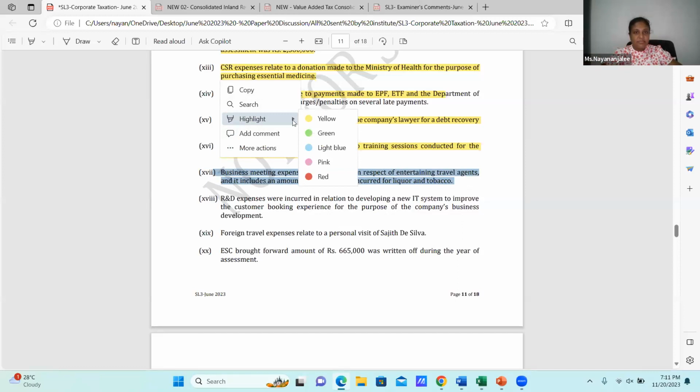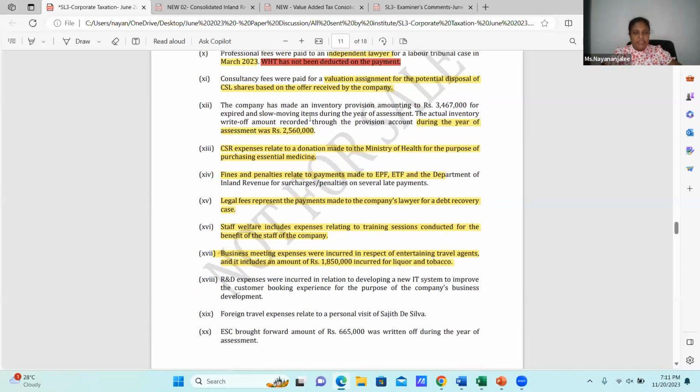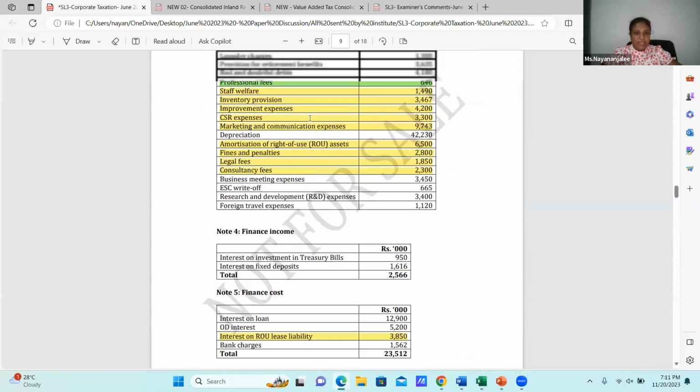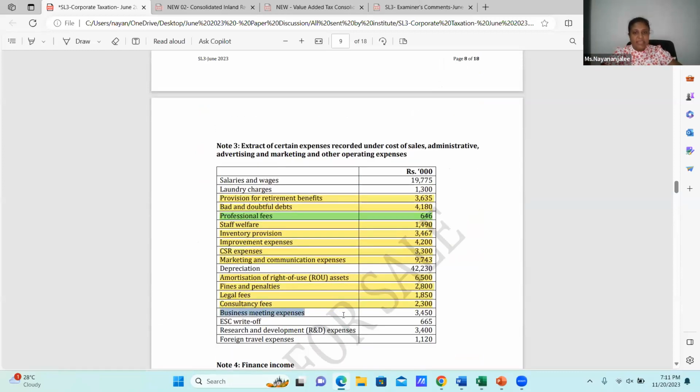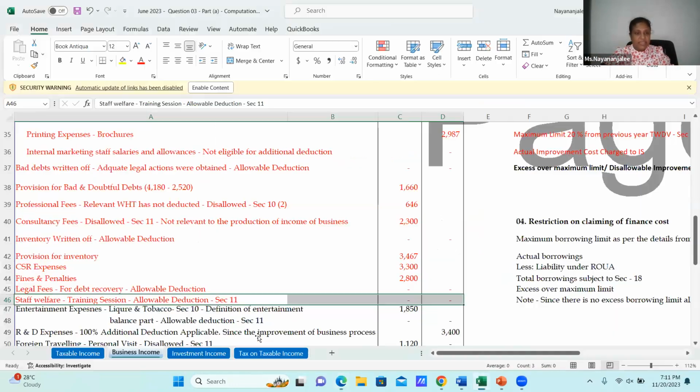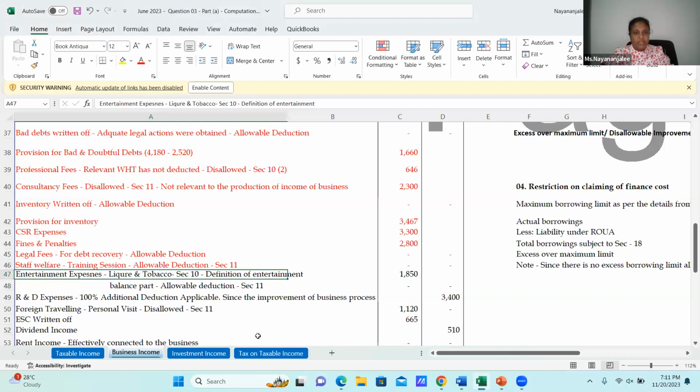Then what is the amount of the business meeting? Let me highlight it without missing any single adjustment. Then this is the business meeting expense. In the business meeting expense, the entertainment expense on liquor and tobacco, as per the definition of entertainment, is the part given in the fraction. It should be disallowed. And why is there a balance part? There is another component in the income statement. Then the balance part is an allowable deduction under section 11. That is on the entertainment.